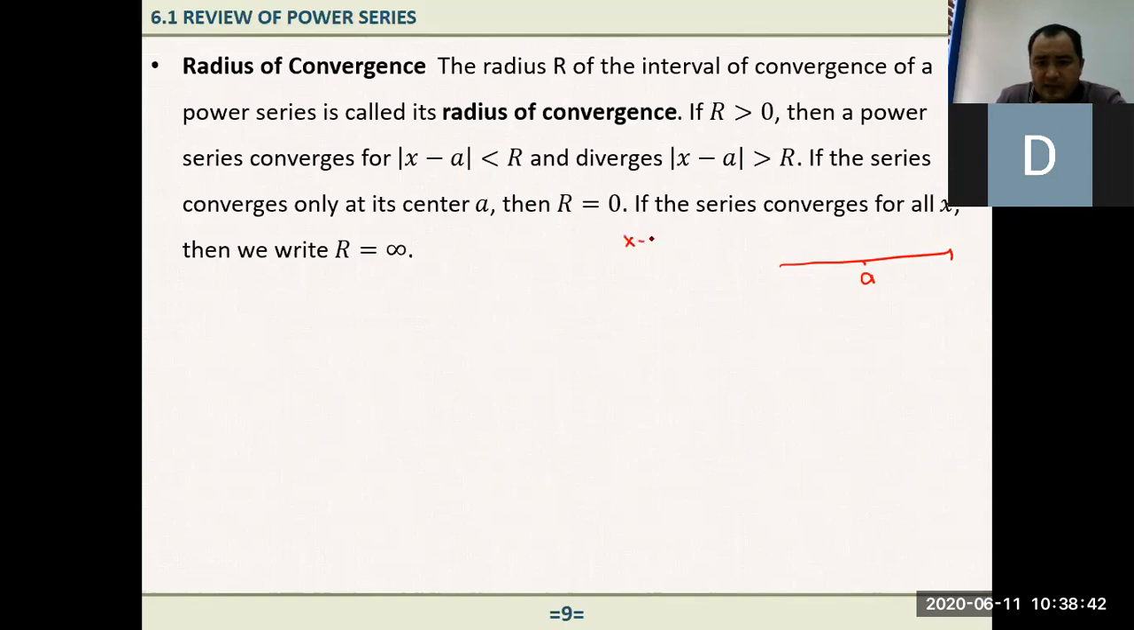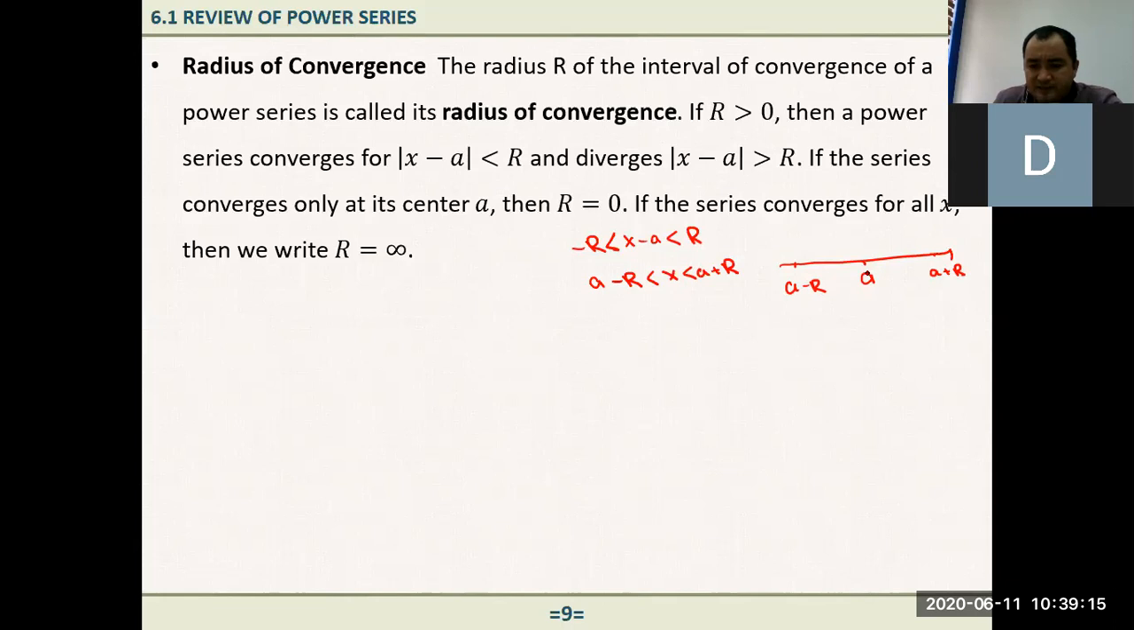This x minus a is greater than -r and less than r, right? So that means that here we have a minus capital R less than x less than a plus capital R, right? So here we have a. What is a minus r? It is somewhere here. That is a minus r. Here r is positive. A plus r, it is somewhere here, right?